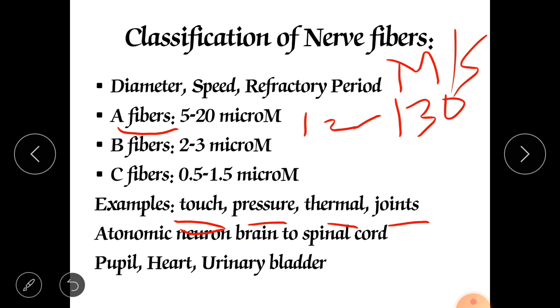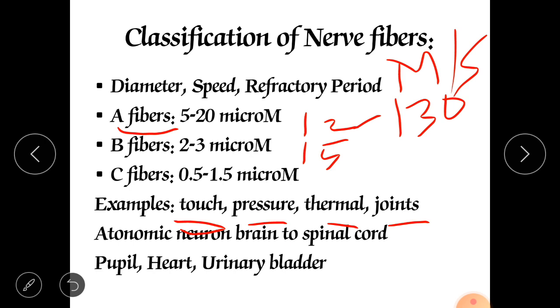Now we will discuss the B fiber. B fiber has an axon diameter of 2 to 3 micrometer. It is very less, 2 to 3 micrometer. And the speed is less than 15 meter per second. It can vary from 1 to 15, but the limit is 15, whereas in A, the limit is 130. So it is somewhat slower than A fiber, and its refractory period is higher than the A fiber.